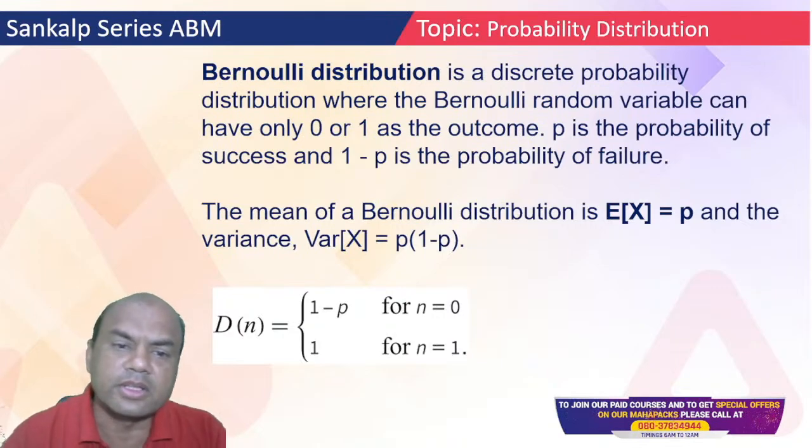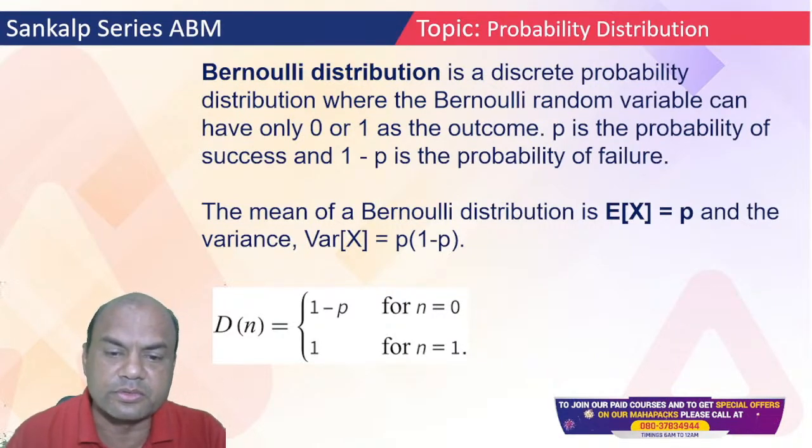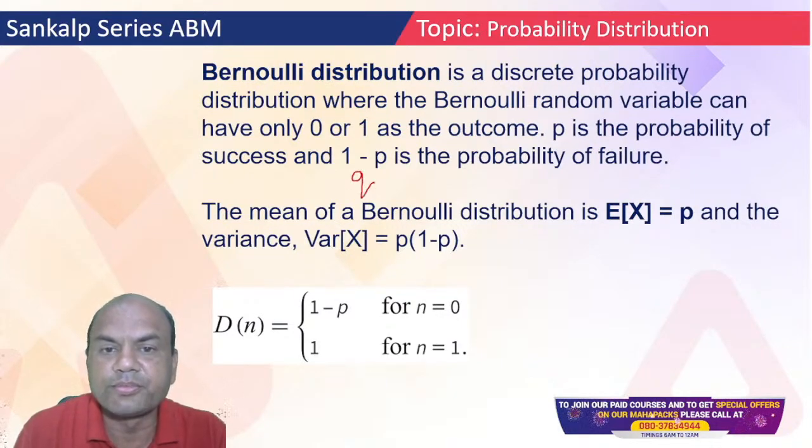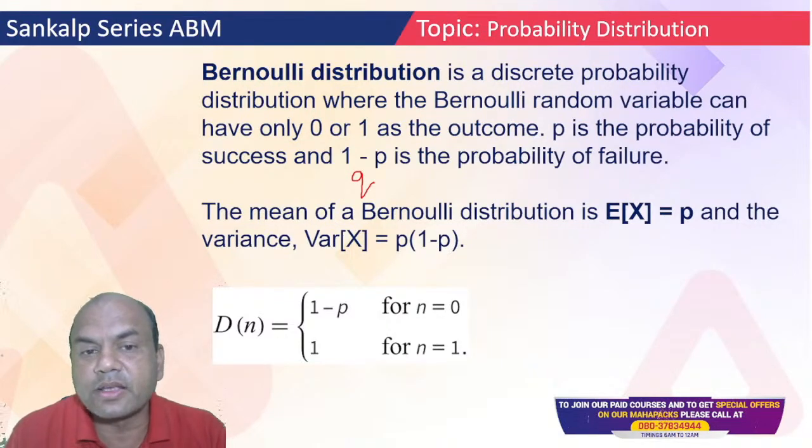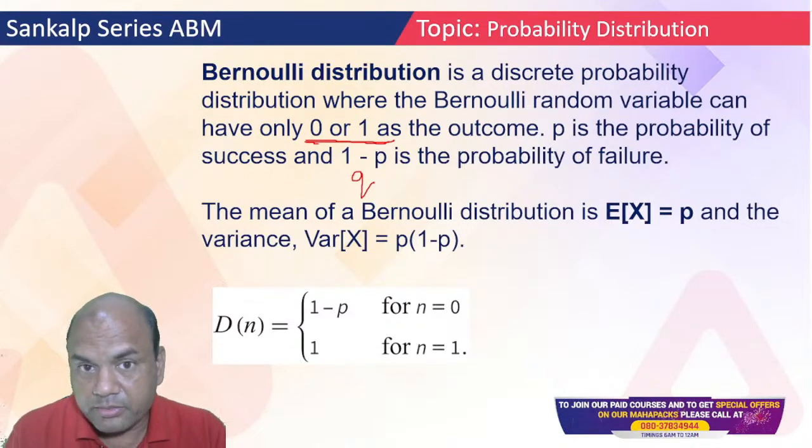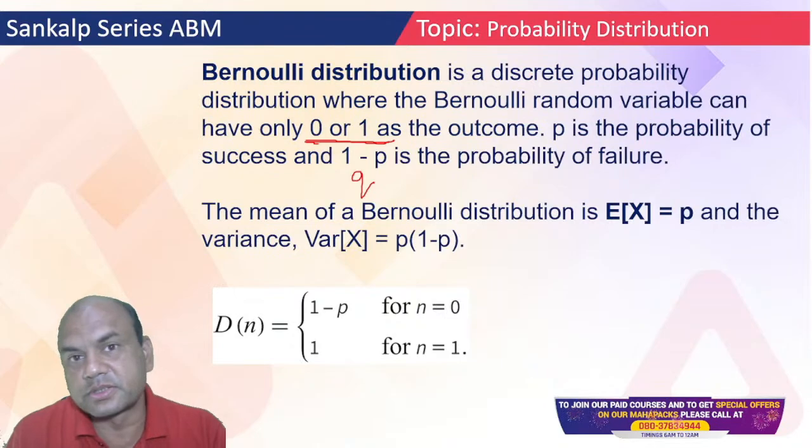Some books call this 1 minus P as Q also. So this is called as Q also. Now I see here either two answers should be applicable over here. Either 0 or 1. Remember, important point. There should be only two answers.